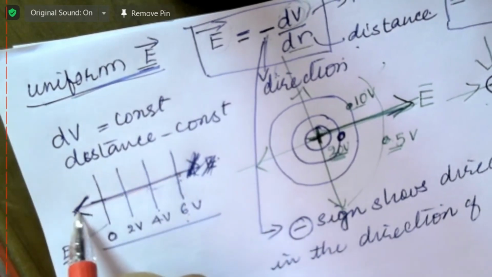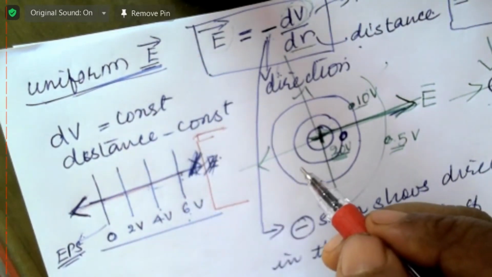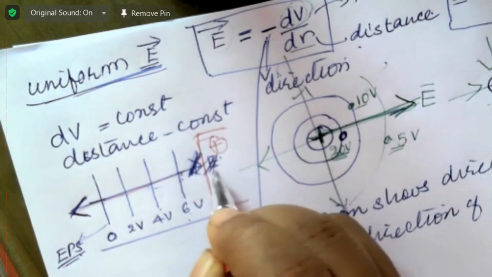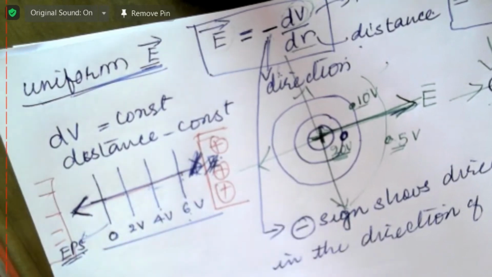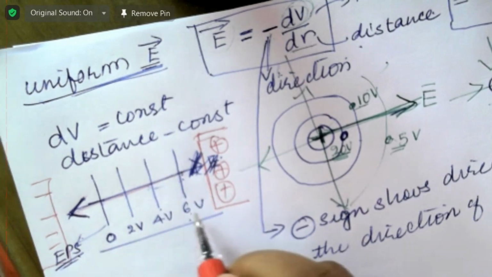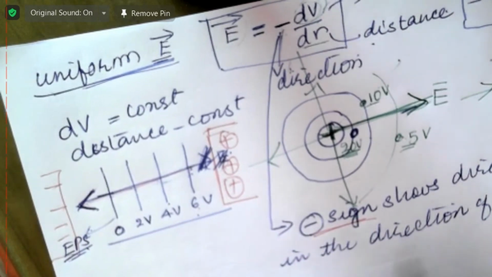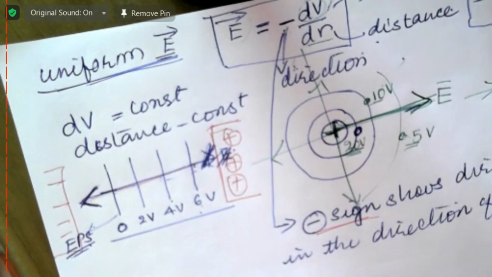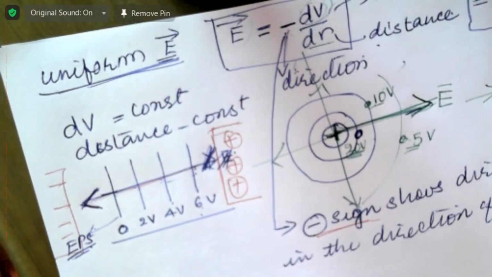If this is the direction of electric field, what will be over here, positive or negative charge? Positive charge plate is here. What is over here? Negative charge. Is that understood? Yes. So this is what the negative sign shows, that direction of electric field is in the direction of decreasing potential. So this can be used to find the direction of electric field at any point.